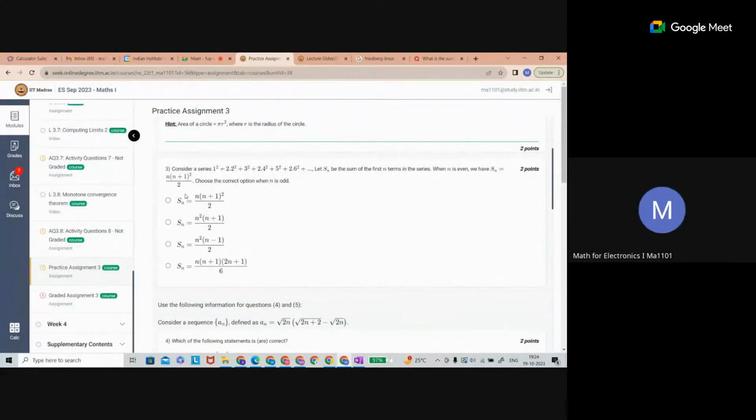You are comparing with the options and the series you have been given. Just substitute it here and think about the same. Even not 3, even 1 is okay. 1 is odd also, right? For n equal to 1 itself, you can substitute and you can eliminate some options. In this way, you can think.